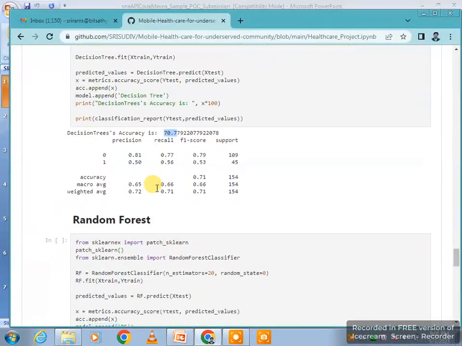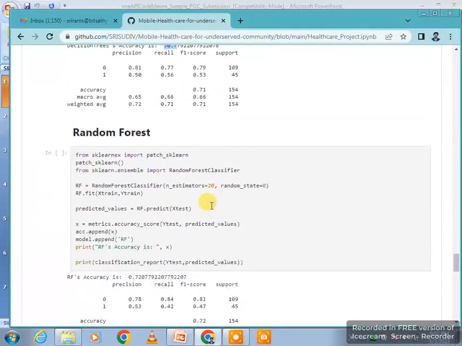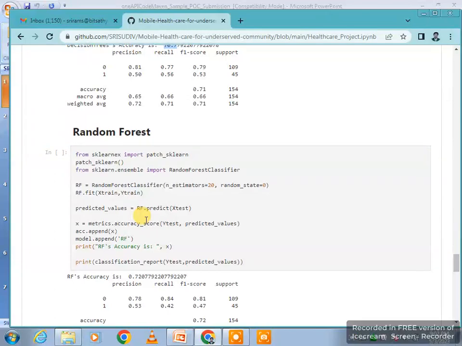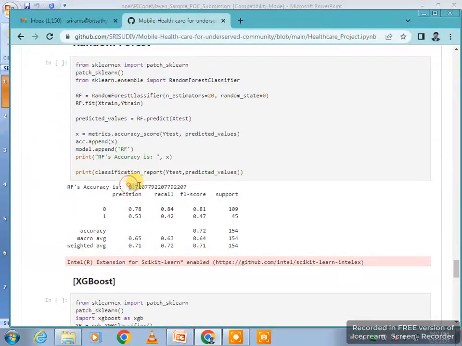After that I use the random forest classifier and test the algorithm using the predicted option, and I am getting the result of 72% accuracy.